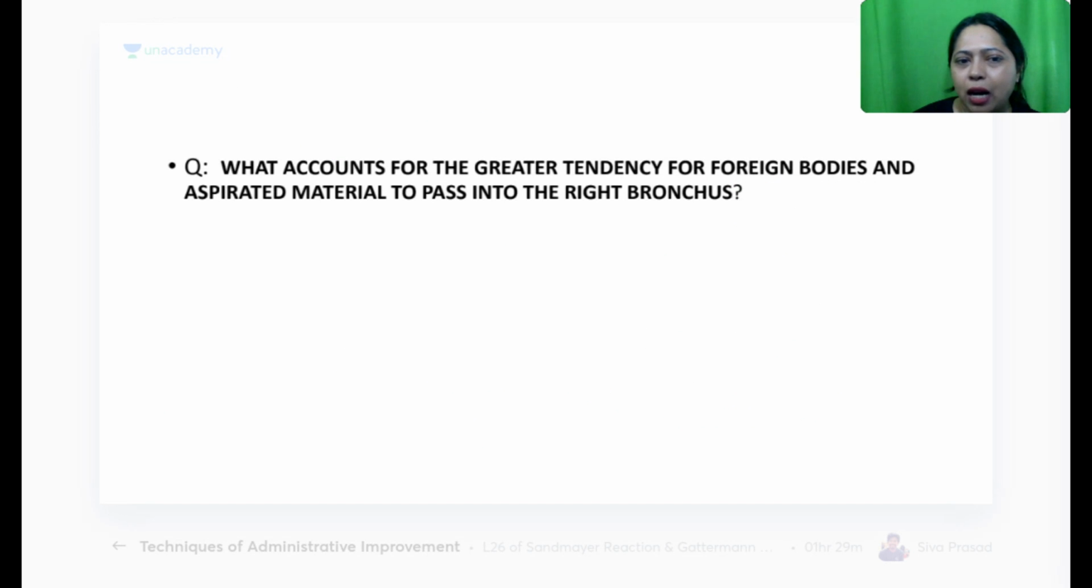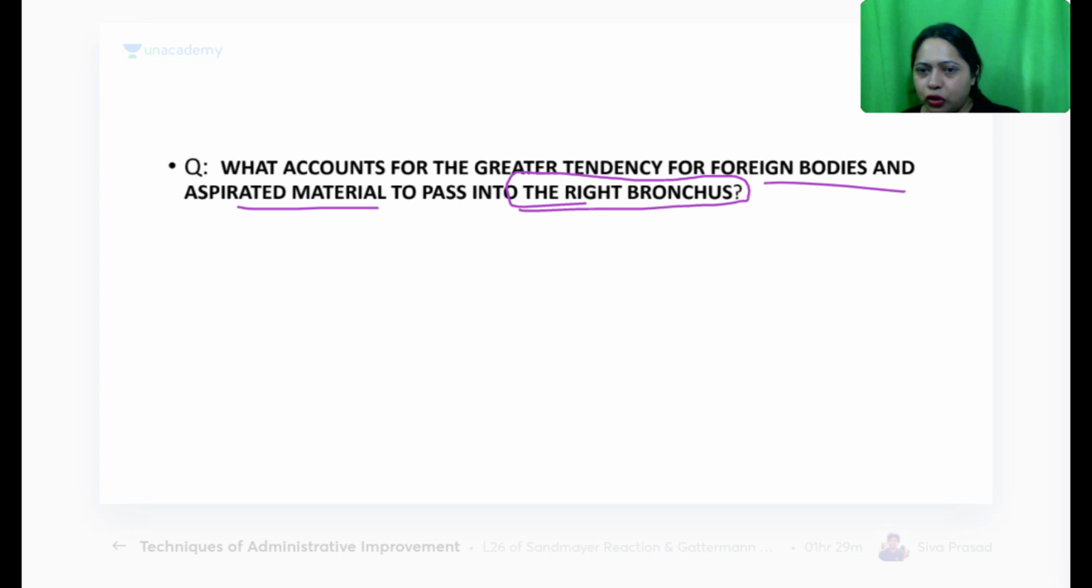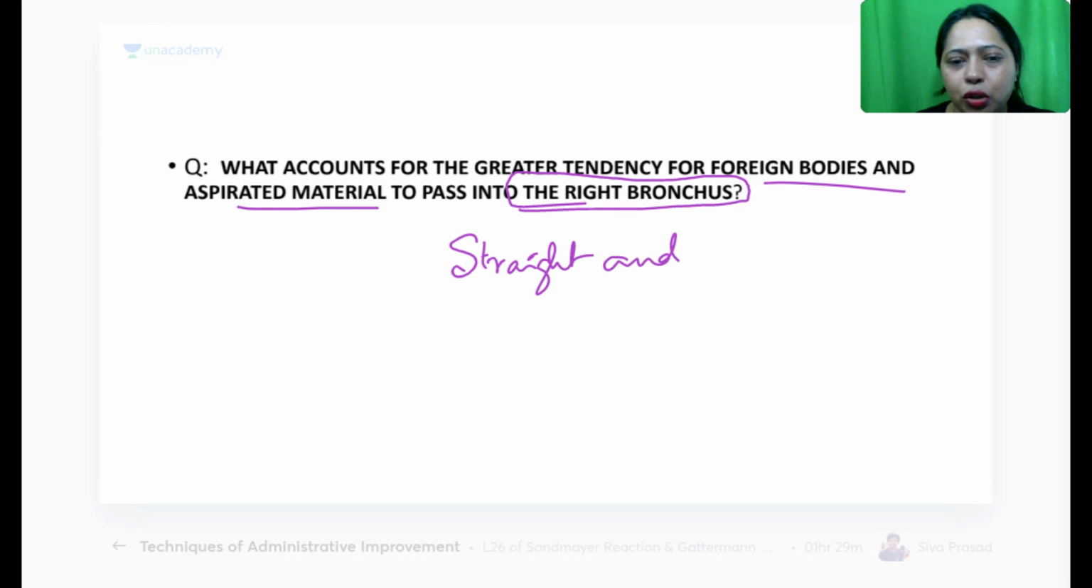Next, what accounts for the greater tendency of foreign body and aspirated material to pass into the right bronchus? So there is right and left. We just saw that it divides at the level of the sternal angle, but right one and left one. So which one is shorter? Which one is narrower and has a straight course? Which one does not have an angle? Think of it. Yes, so the straight and short is